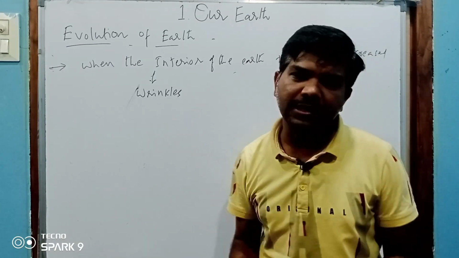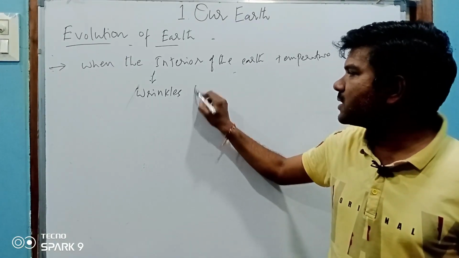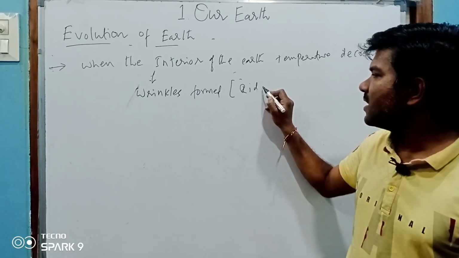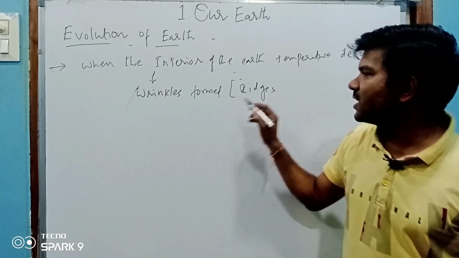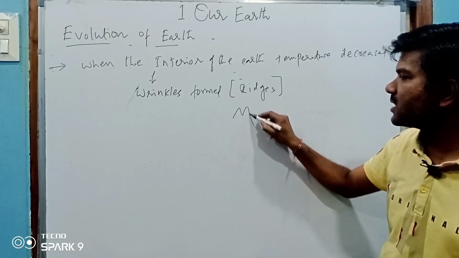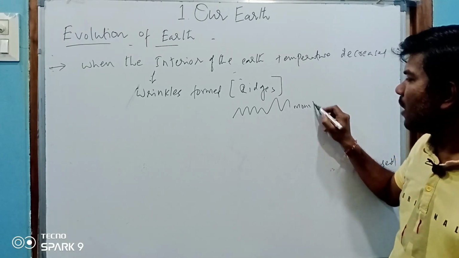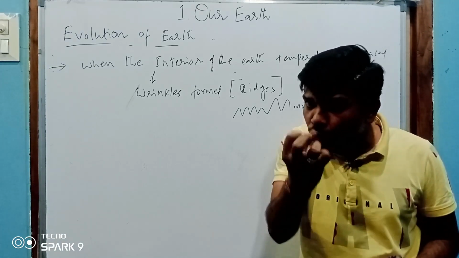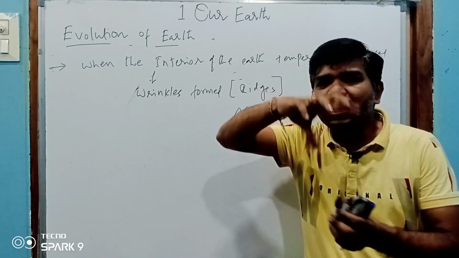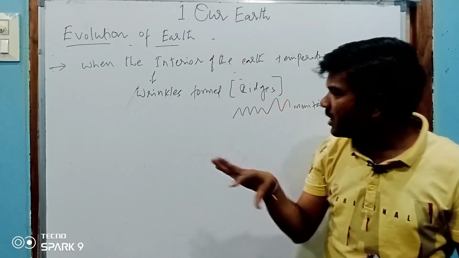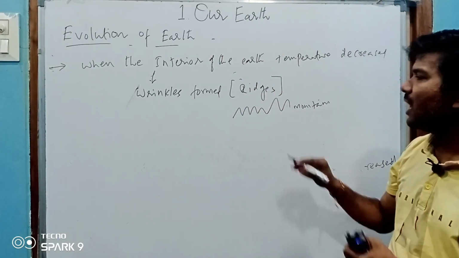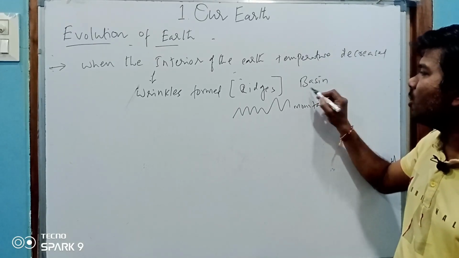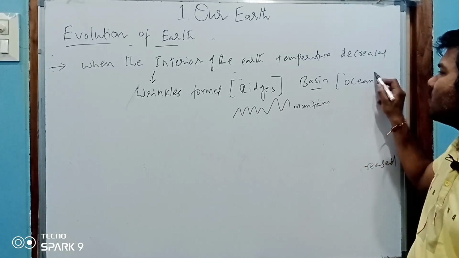Wrinkles means what? Foldings. So in the wrinkles, ridges formed. Ridges means what? Mountains. So mountains on the earth were formed when the earth got cooled, when the earth temperature was decreased. Certain ups and downs were formed, certain ridges were formed. These ridges we are calling mountains. And somewhere what are the basins? Basin means what? Lowland. So these lowlands are formed as oceans.